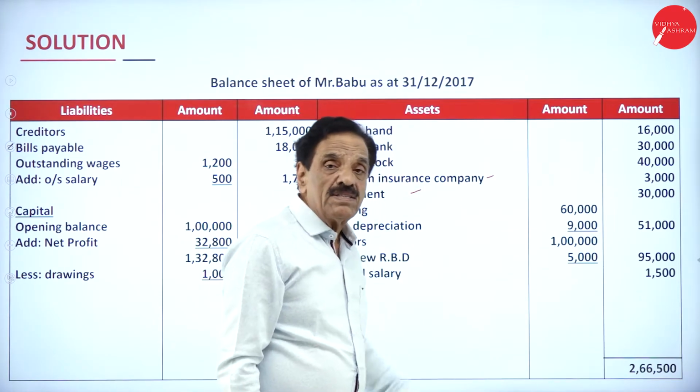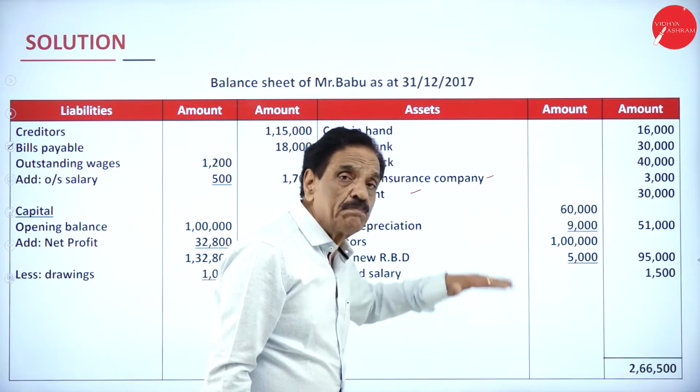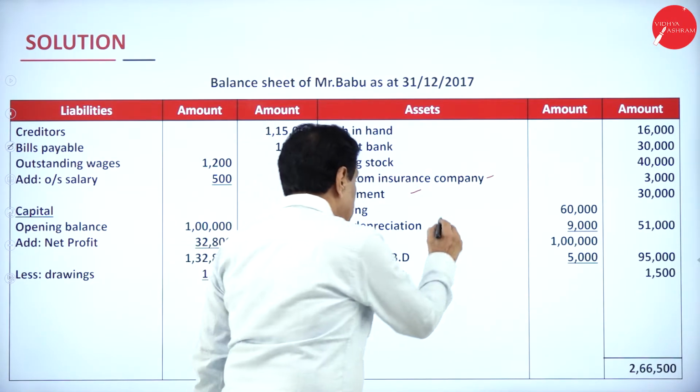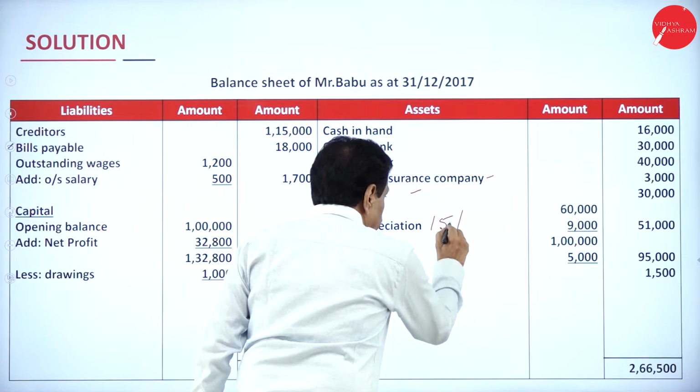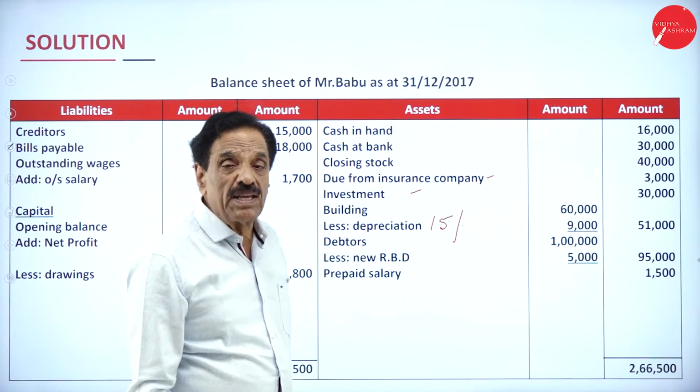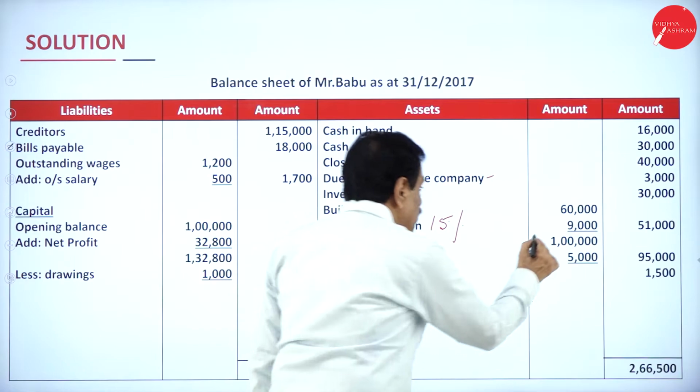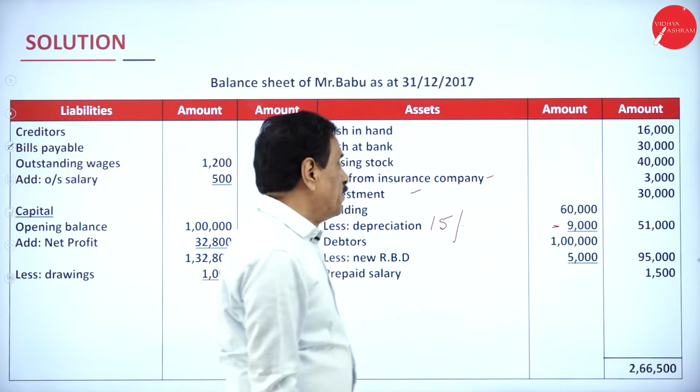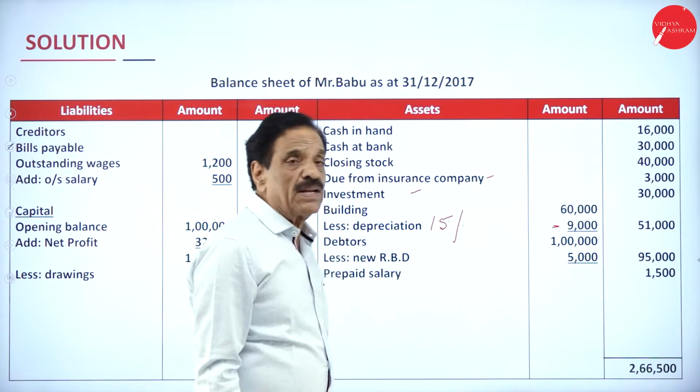Building value, how much? 60,000. How much has come down? Depreciation is 15%. 15% of 60,000 is 9,000 that has come down. Balance is 51,000. Your debtor is 1 lakh.